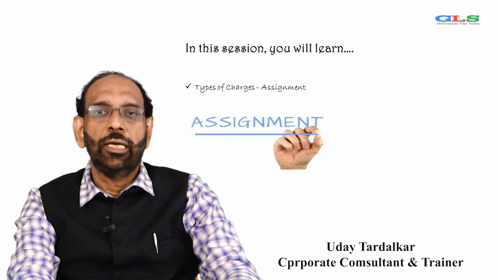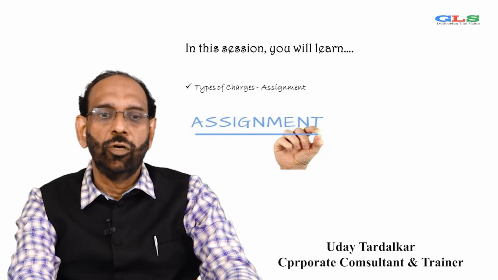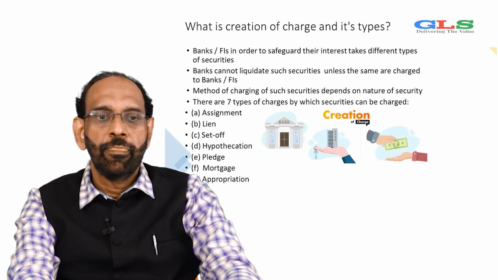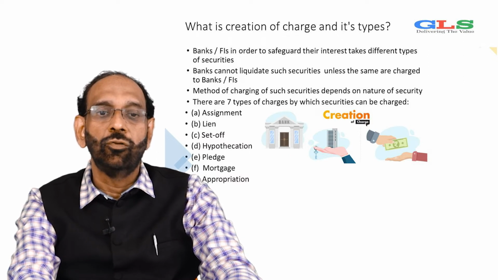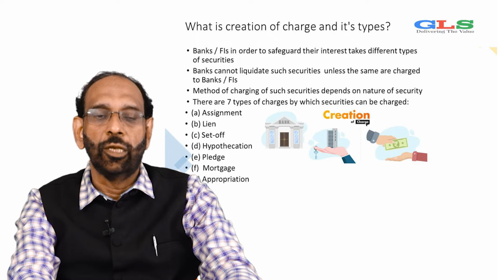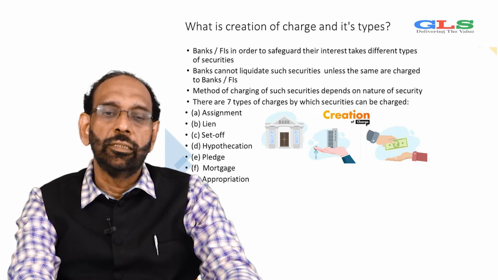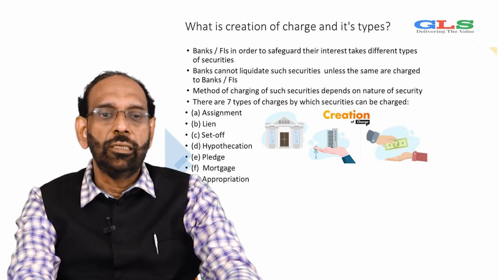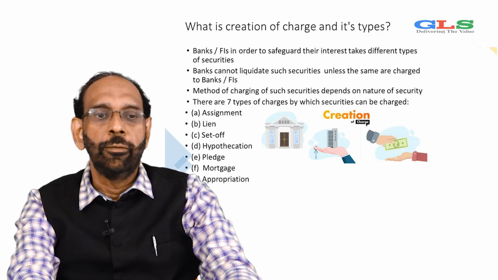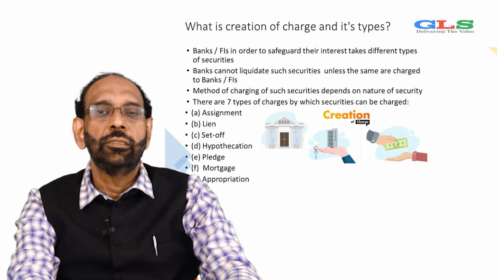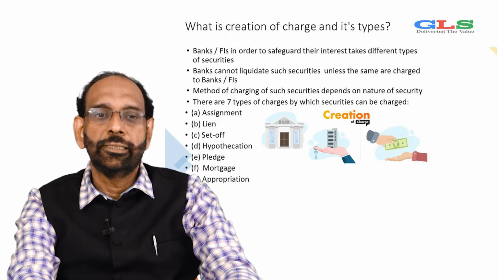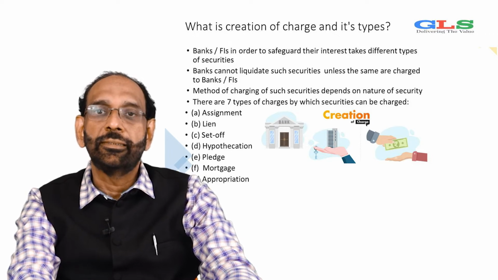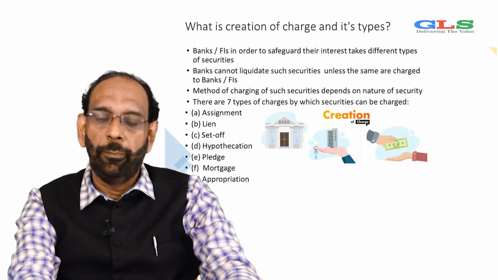We are going to cover types of charges in this session. First and foremost, that is assignment. So, firstly, what is creation of charge and its types? Banks or financial institutions, in order to safeguard their interest, take different types of securities. Banks cannot liquidate such securities unless they are charged to the banks or institutions. The method of charging such securities depends on the nature of the security. There are 7 types of charges by which securities can be charged. One is assignment, second is lien, third is set-off, fourth is hypothecation, next is pledge, then mortgage and appropriation.